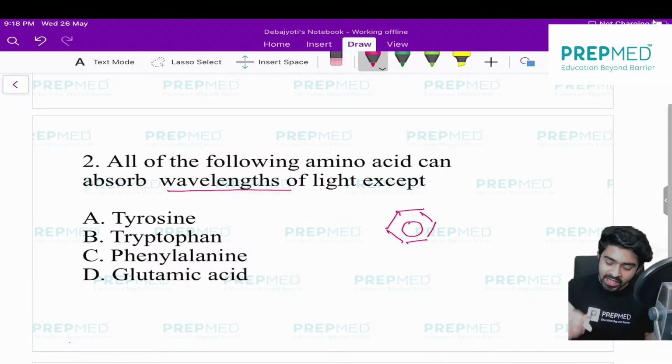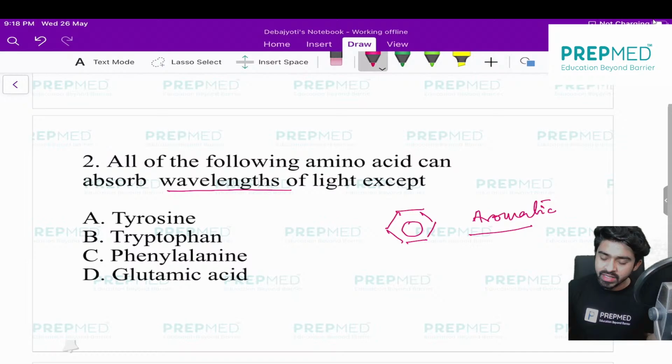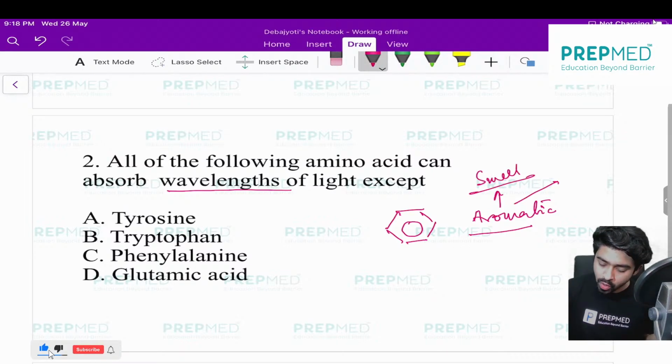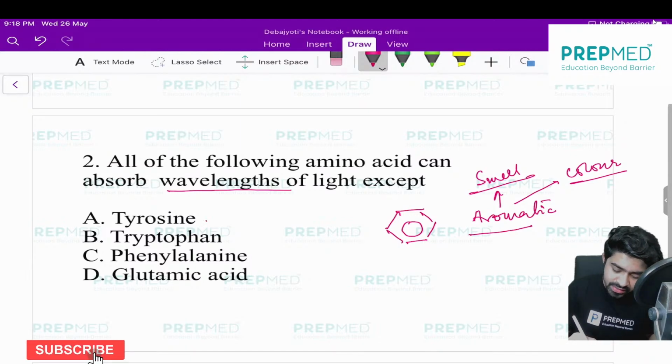All right, nice. So this is aromatic. In chemistry, I think you have read that aromatic compounds have a particular property. They will have a proper smell, and at the same time they will have proper color. The reason behind the color is that they can absorb wavelengths of light. In these options, tyrosine is an aromatic.